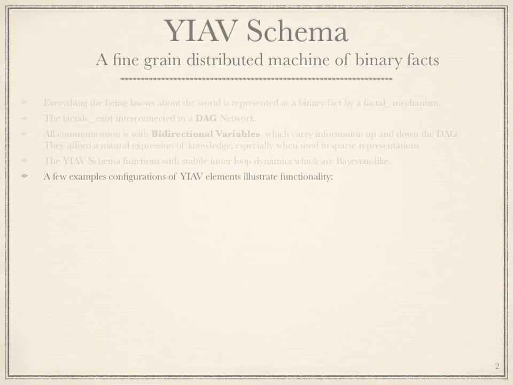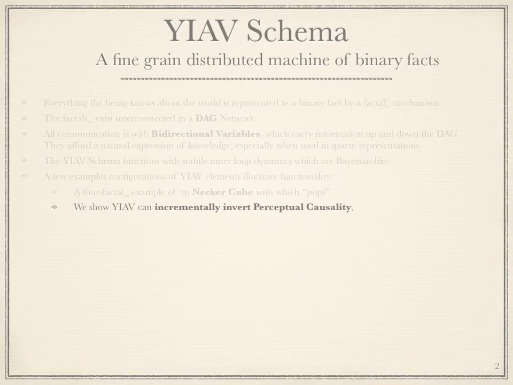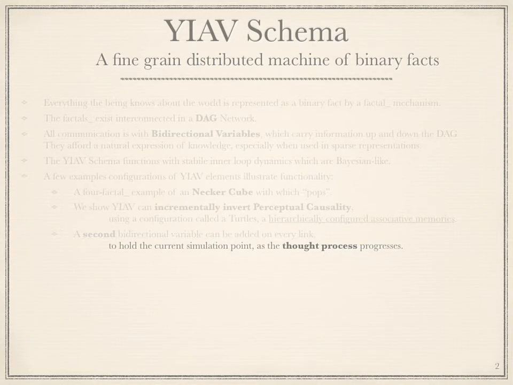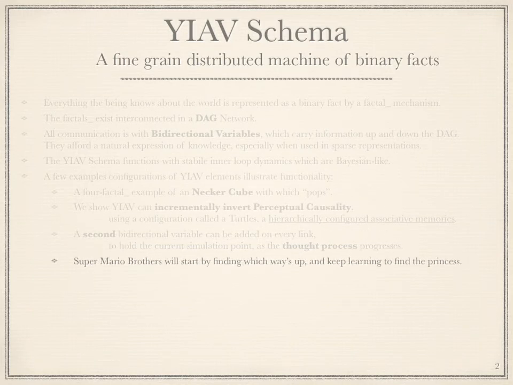A few example configurations of YIAV elements will illustrate its functionality. A 4-fractal example of a Necker cube pops as humans do. We will show YIAV can incrementally invert perceptual causality using a configuration called a turtle, a hierarchically configured associative memory. A second bidirectional variable can be added to every link to hold the current simulation point as the being's thought progresses. Super Mario Brothers will start learning by finding out which way is up and continue until it finds the princess.